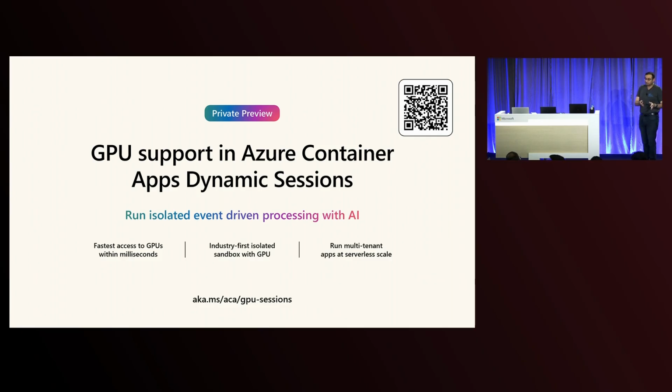So now this is ideal for the type of workloads which need an isolated environment, which need that super fast responsiveness. But then you also want to do things which would require something like a GPU, whether it's regular data processing or more ML or AI heavy workloads. So this now is the fastest way to access a GPU in the industry. You call an API that gives you a dynamic session with a GPU. In milliseconds, you have a GPU available where you can start doing that work. It's also the industry-first isolated sandbox which can run GPUs. So now this allows you to build multi-tenant applications at serverless scale where you can have a GPU for each of the individual workers which are getting kicked off.